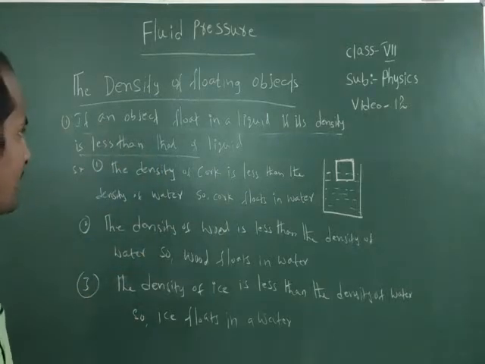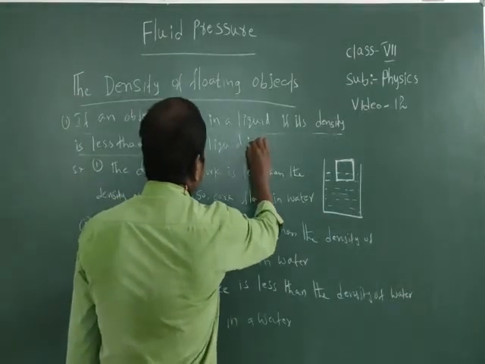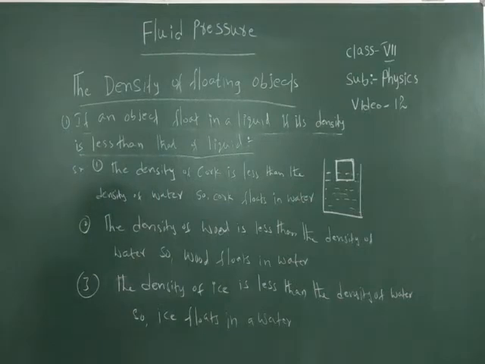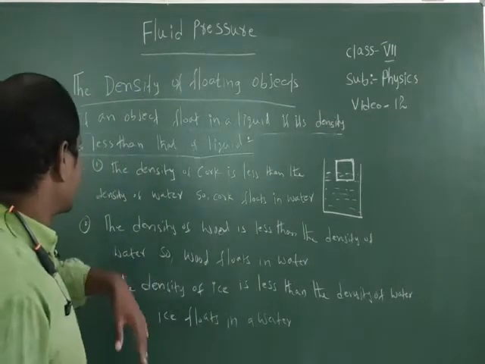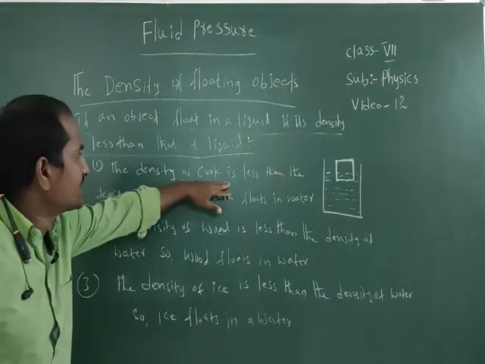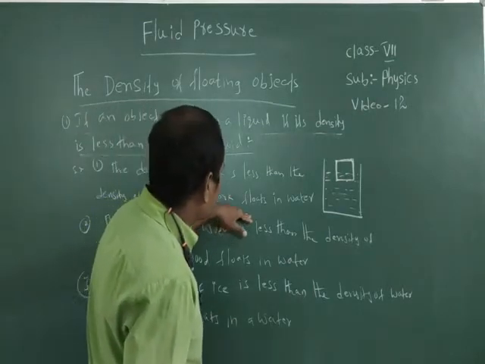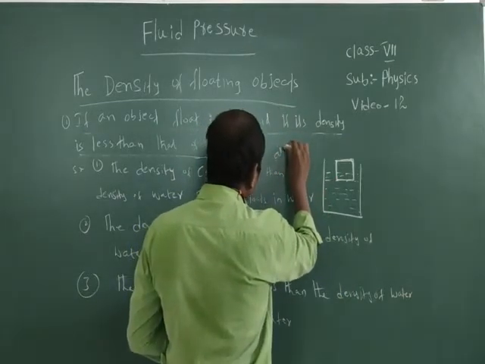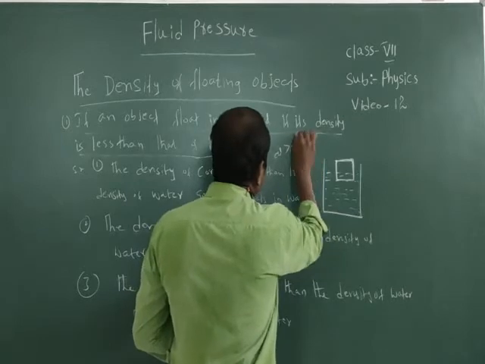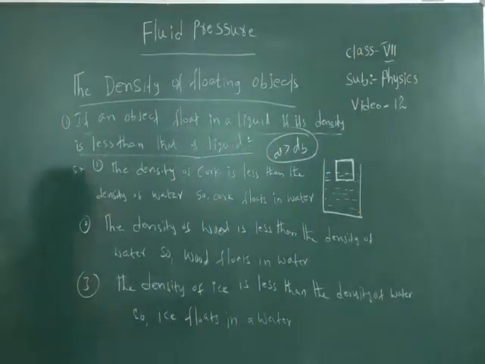An object floats in a liquid if its density is less than that of the liquid. If the density of the object is less than the density of the liquid, then the body floats on the liquid. For example, the density of a car is less than the density of water, so the car floats in water. The density of the liquid is more compared to the density of the body. That's why the body floats on a liquid.